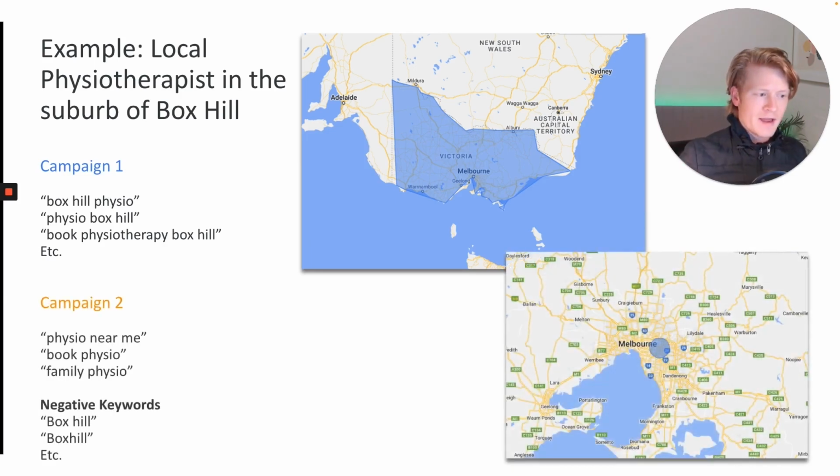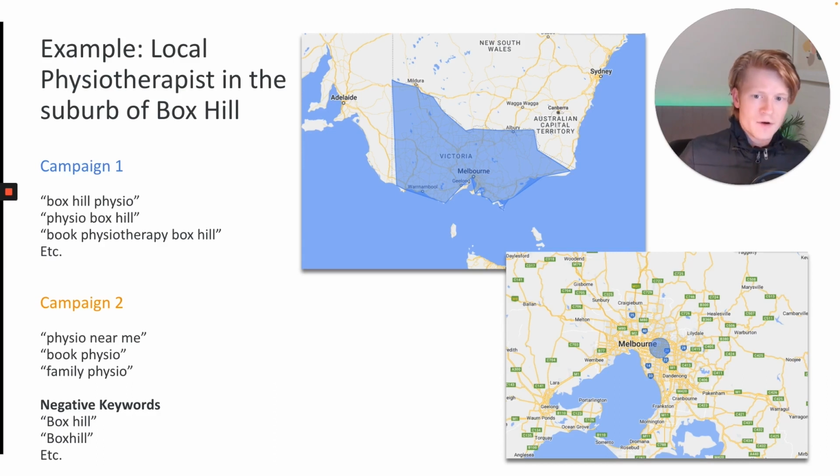Now the second campaign is going to be a narrow little geographic radius around the suburb that we're in. And the idea is it's just physio near me, book physio, and family physio, among other keywords. We can add as many as we want in there, but they're going to be all sorts of physio booking related keywords, excluding our actual suburb name. Because remember, we've already got our targeting happening for the suburb name, for Box Hill Physio, from campaign number 1. So campaign number 2 is where we're just getting the really niche, narrow traffic in our local area, and we actually want to be super competitive on that because they're in the local area looking for exactly what we offer.